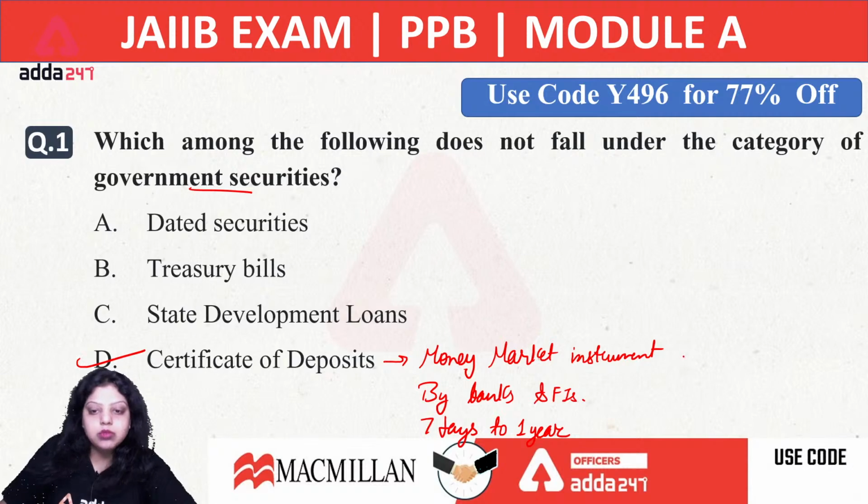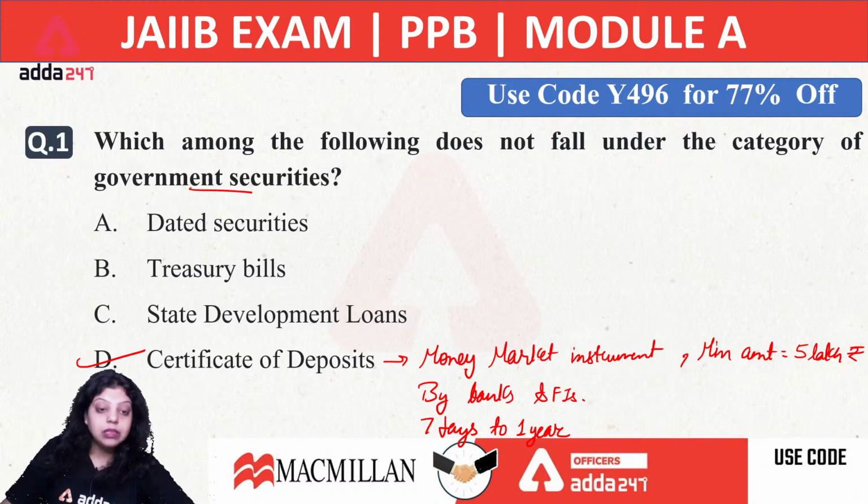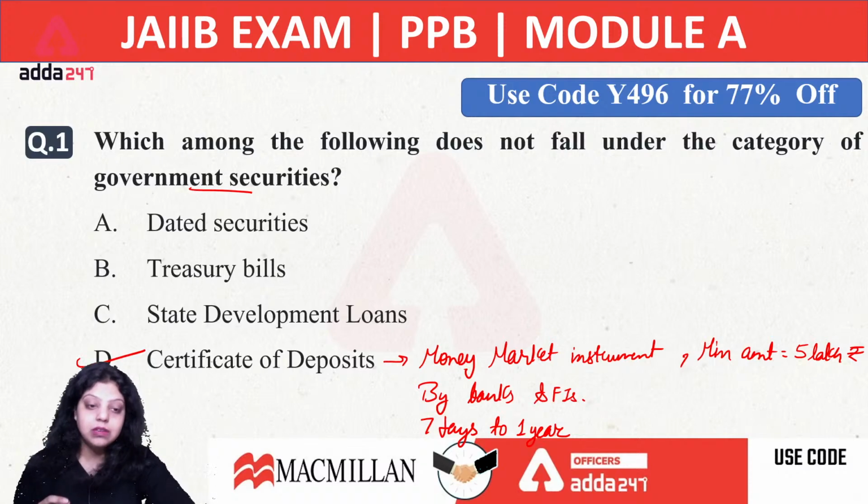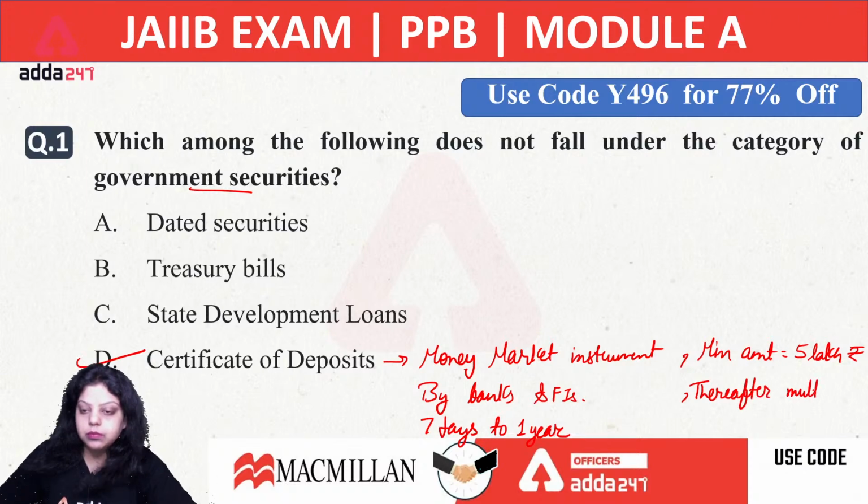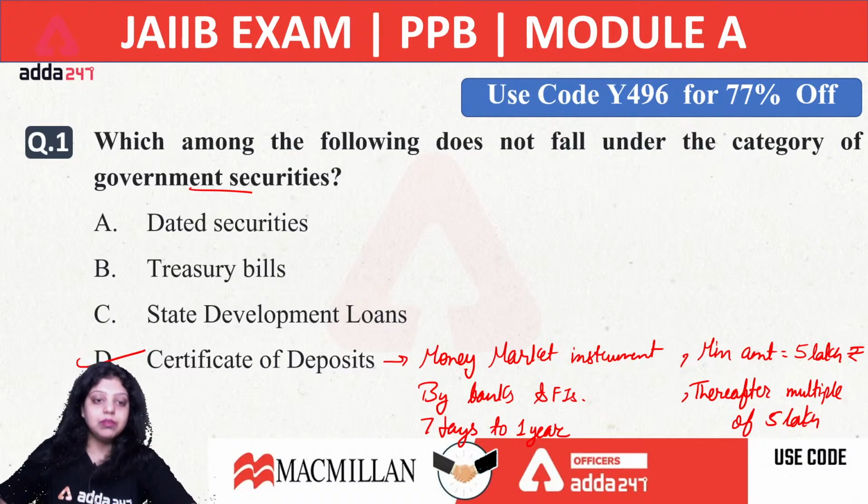When it comes to certificate of deposit, the minimum amount for which it can be issued is now raised to 5 lakh. Earlier it used to be 1 lakh. So now banks and financial institutions can issue a certificate of deposit of a minimum amount of 5 lakh, and thereafter in multiples of 5 lakh. It means in denominations of 10, 15, 20, 25, 35, they can issue certificates of deposit.